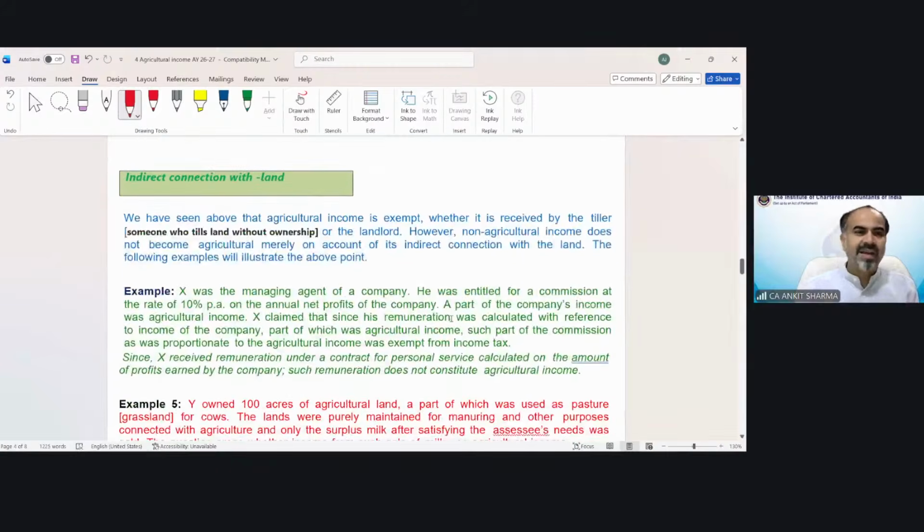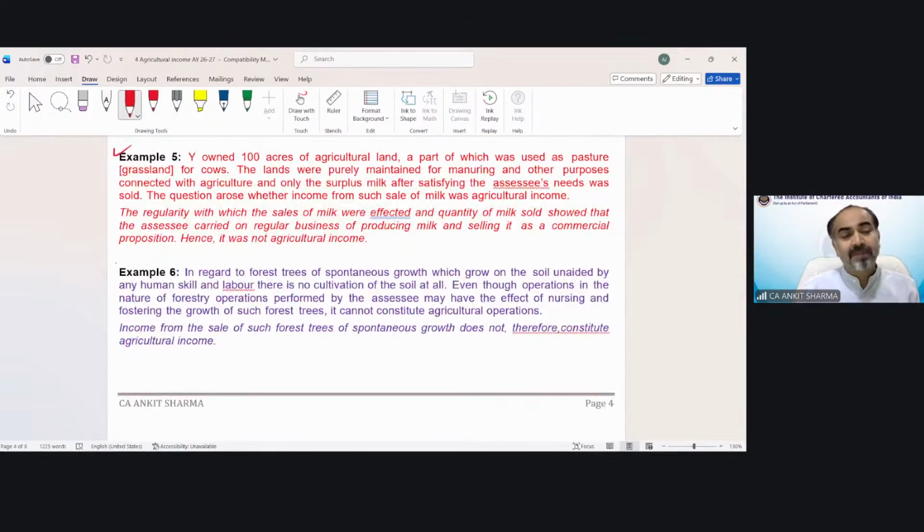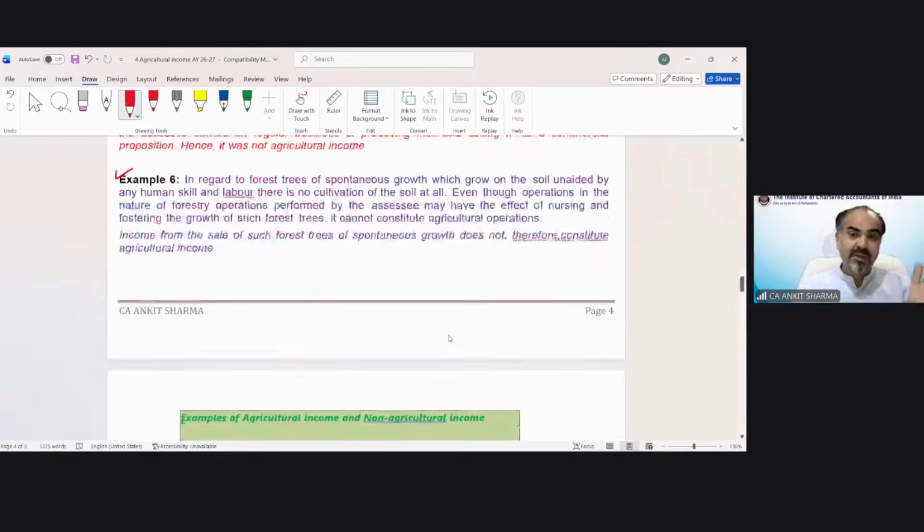Now there are some indirect connections, and some examples are over here to help you understand what is agricultural income and what is non-agricultural income. These examples will really help you understand the concept of agricultural income in a theoretical way.